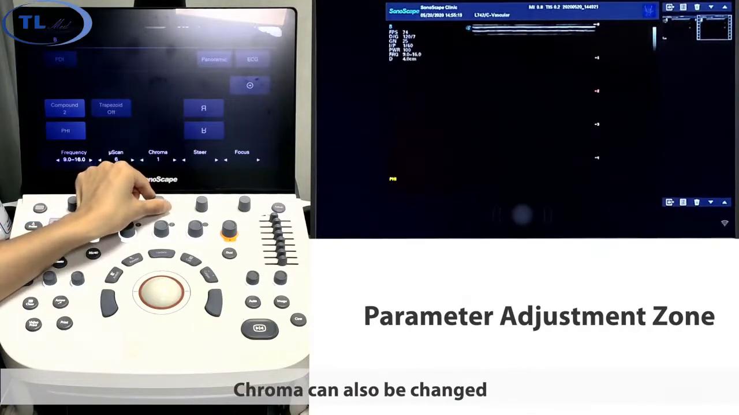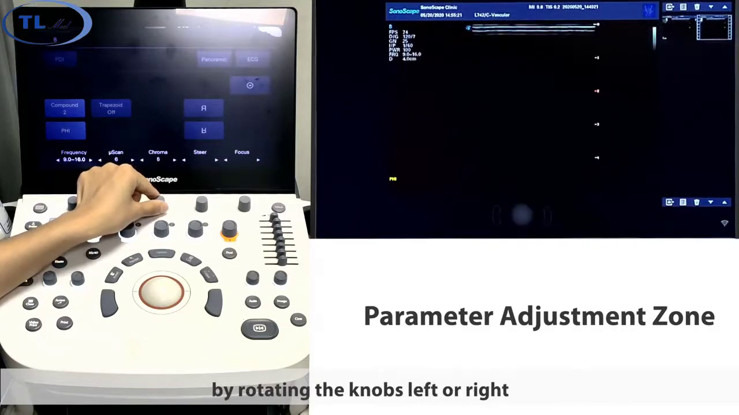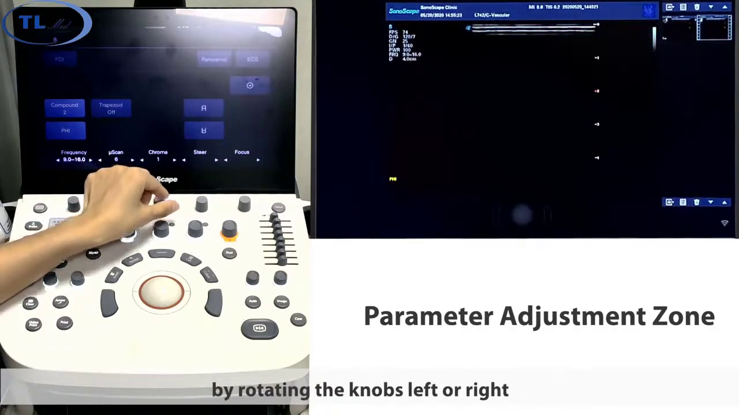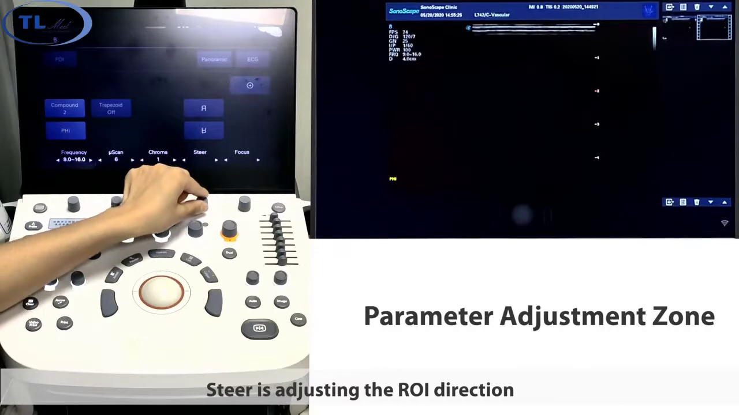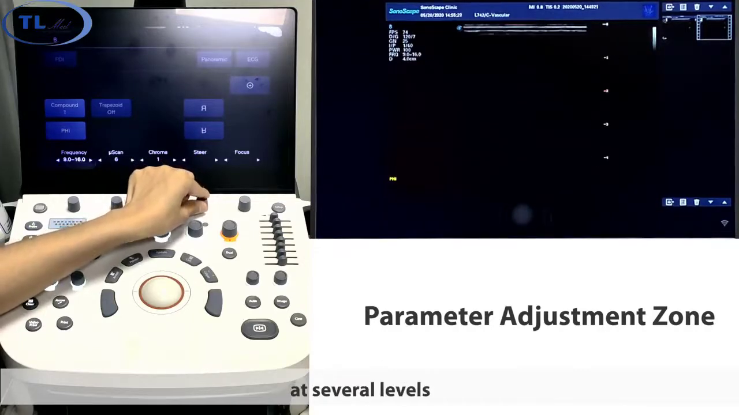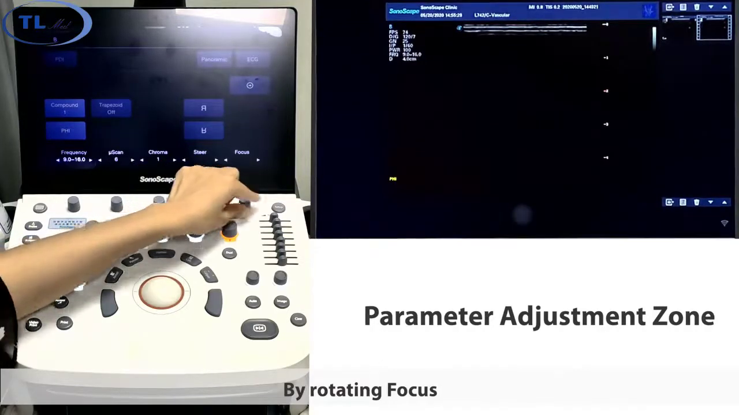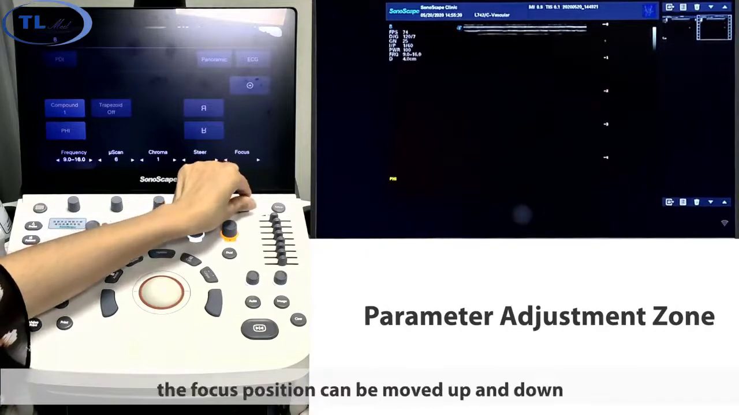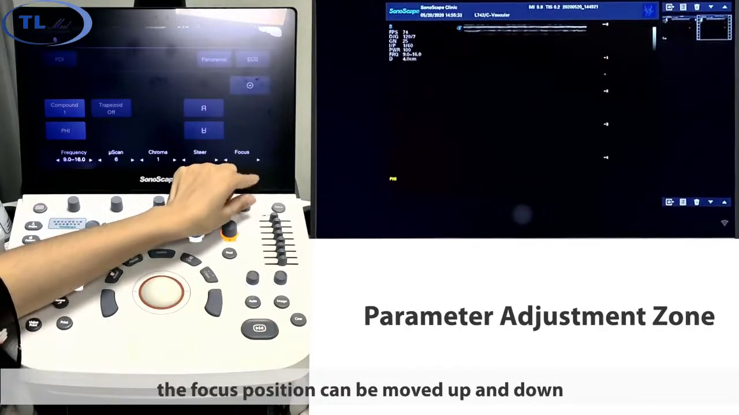Chroma can also be changed by rotating the knob left or right. Steer adjusts the ROI direction at several levels. By rotating focus, the focus position can be moved up and down.